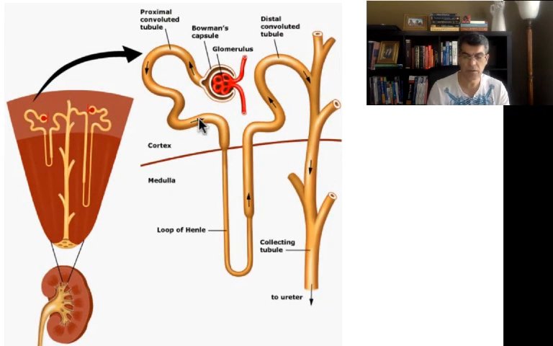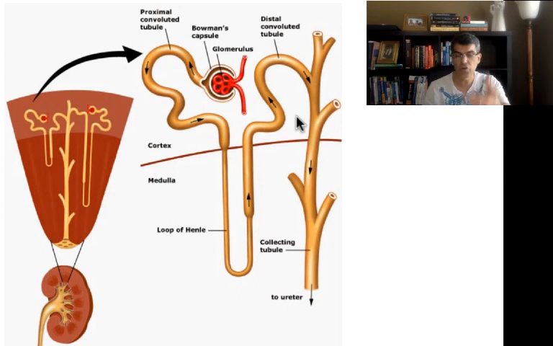Here's proximal. Here's the loop of Henle. Here's distal. It's going to go to this guy, and also to this guy, the collecting duct, and it's going to tell them, I want you to absorb all the sodium. I don't want you to lose any sodium. I want you to take sodium out. As a result, your urine is going to have less sodium. So this wall and this one are going to start taking the sodium out.